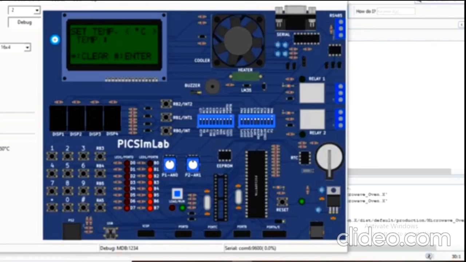You can clear with the help of star and enter with the help of enter. So we have given 180 seconds preheating time. That was set to 3 minutes, so it will go on.